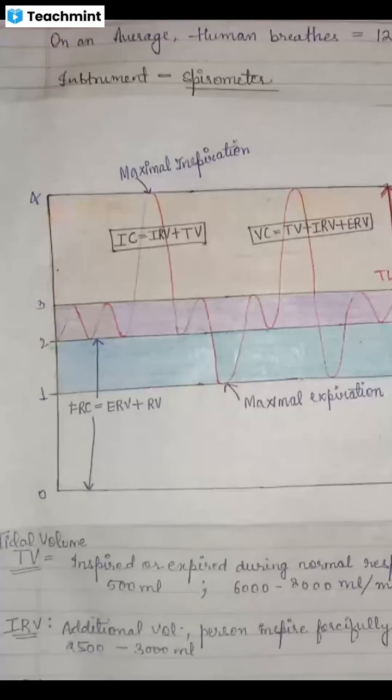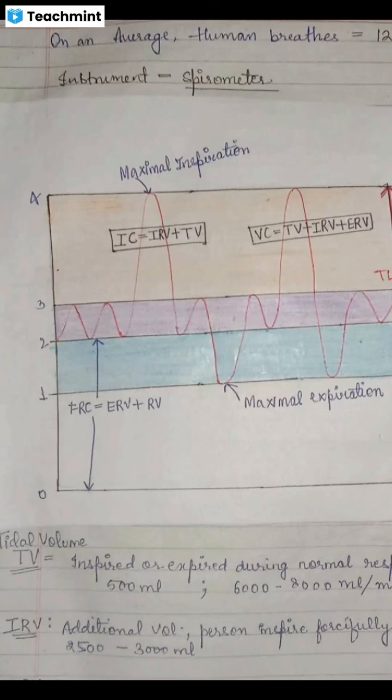Hello everyone, this is Maitri Bharadwaj and today I'm going to continue this chapter and today I will be discussing two topics. The first one is the respiratory volumes and capacities and second one is the exchange of gases, how it takes place. So let's start with this respiratory volume and capacity.